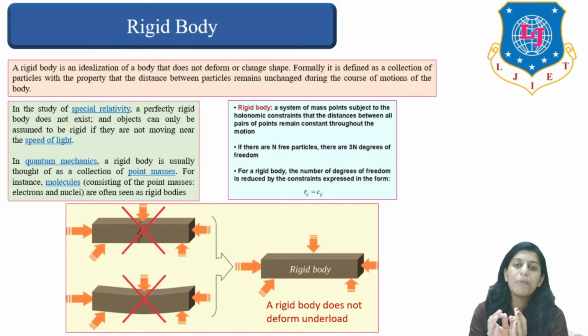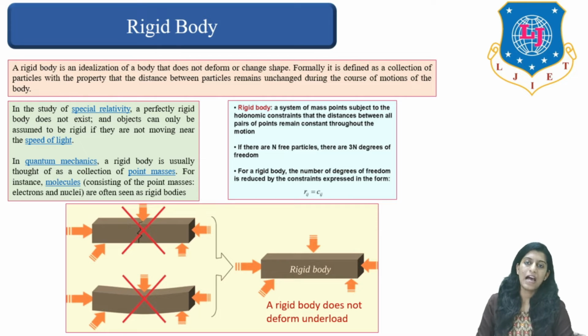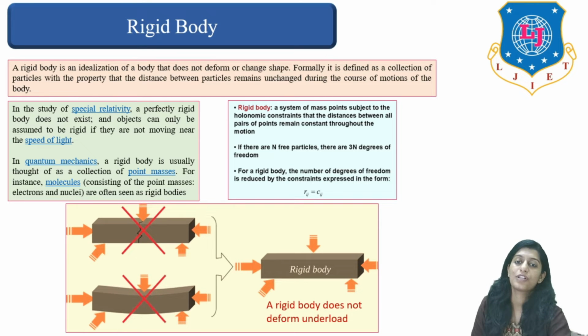So simply, any body which does not lose or change its original shape, whether it is at rest or in moving position, is termed as rigid body.